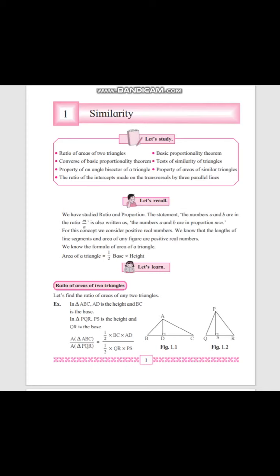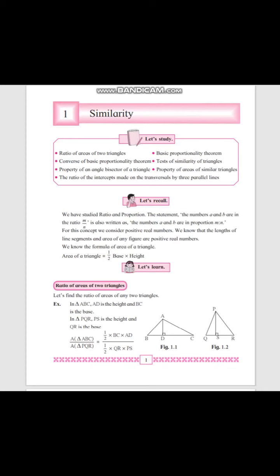So dear students, here we have taken these two triangles as per our requirement. Now here we need to find the ratio of areas of these two triangles. First triangle is triangle ABC, and another triangle is PQR. Here, point D, this AD will be the perpendicular height of triangle ABC, and in triangle PQR, this PS will be the perpendicular height of this triangle. So let's talk about triangle ABC now.